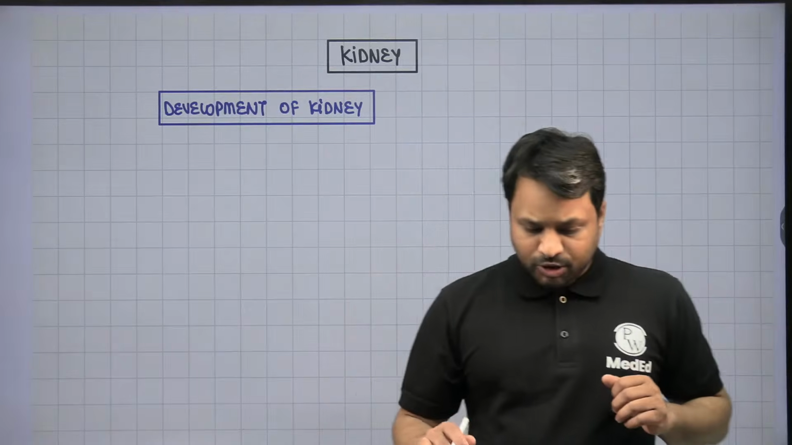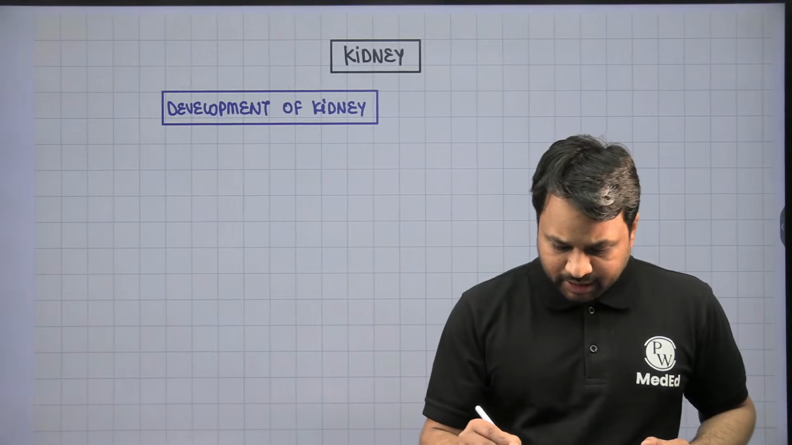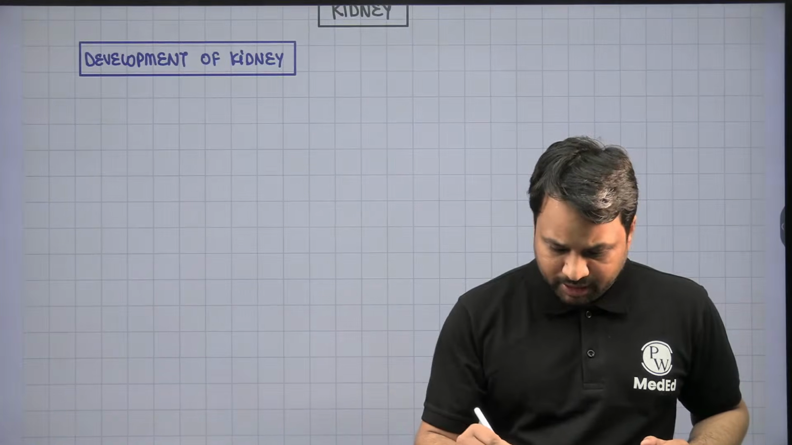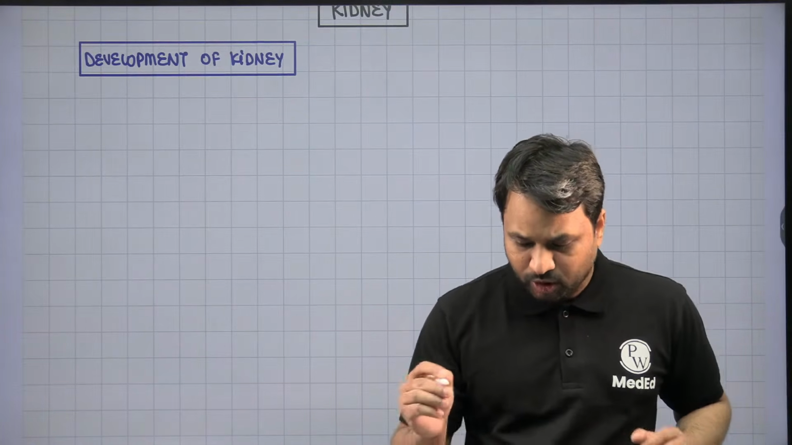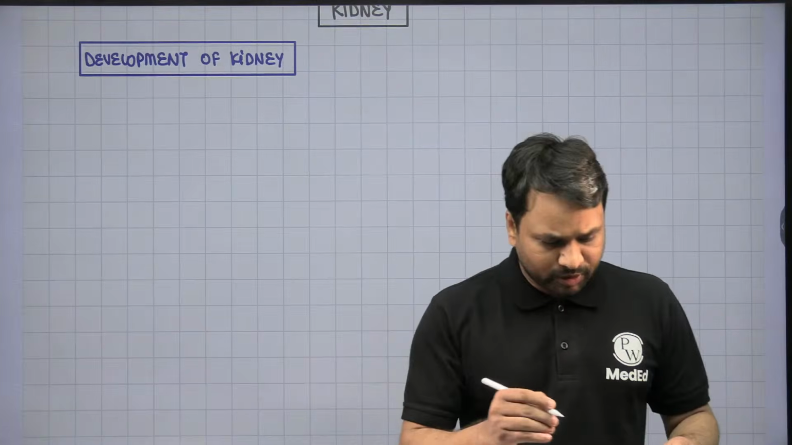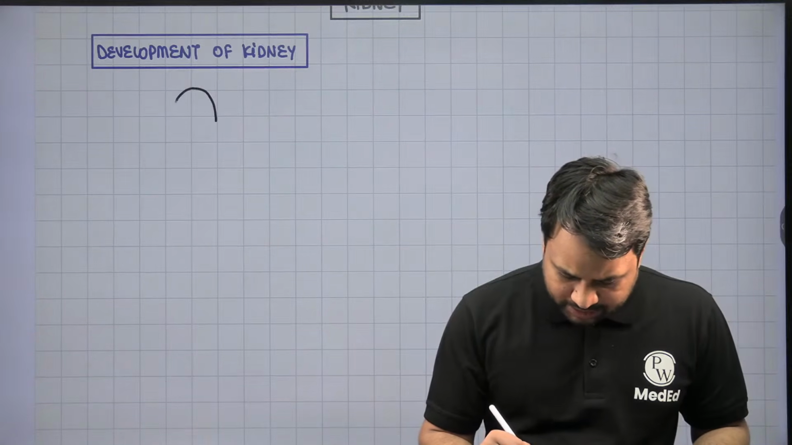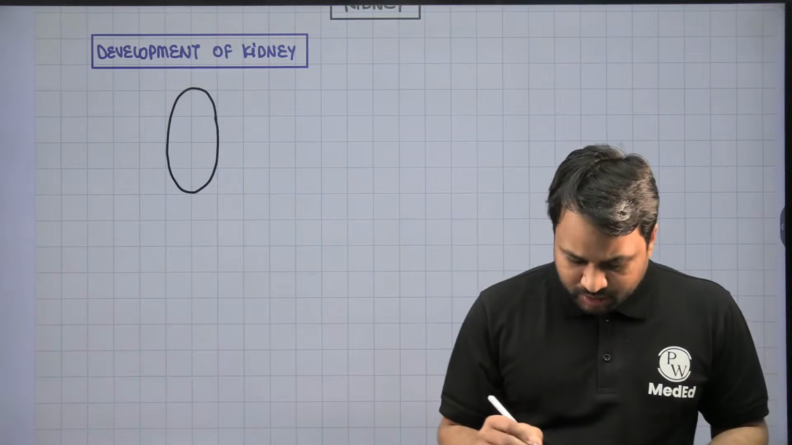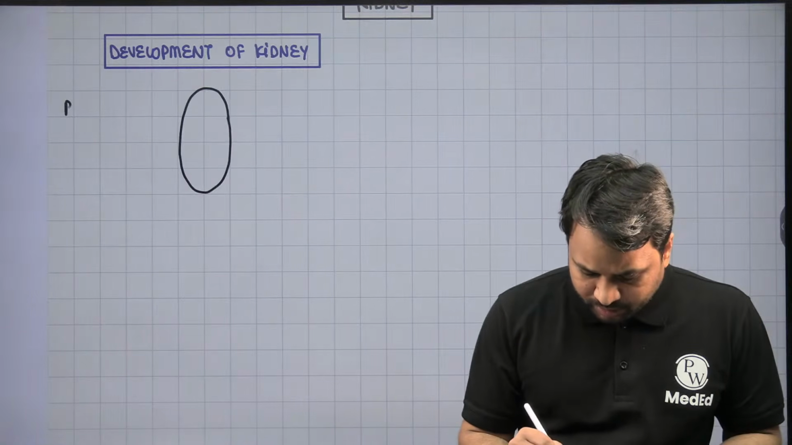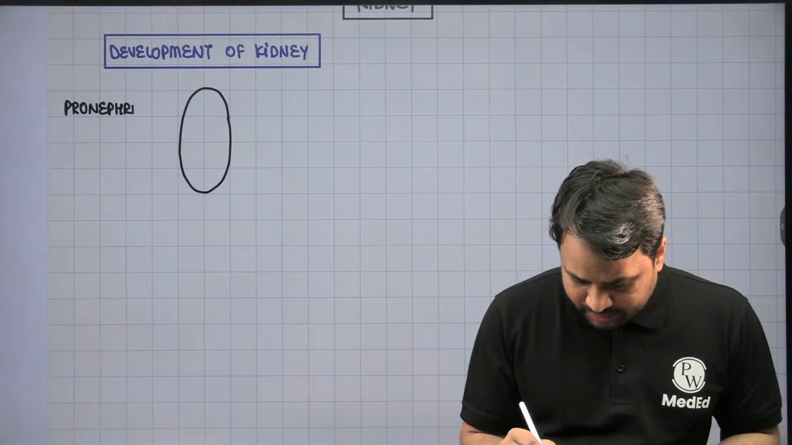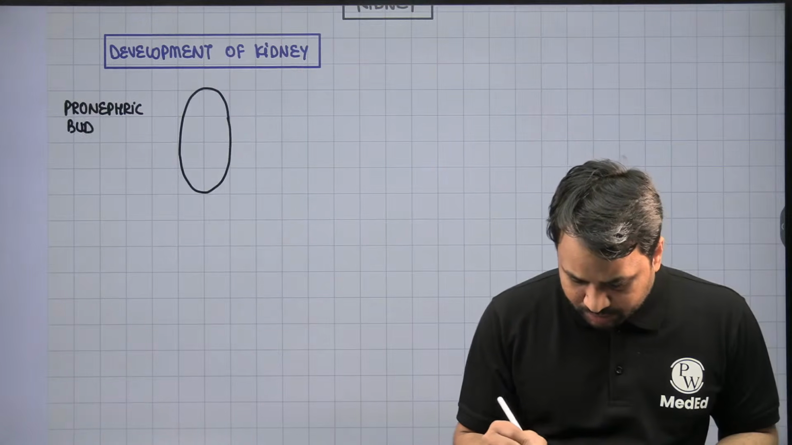All right, chalo. So when you talk about the development of the kidney, the development starts from an embryonic bud, and that embryonic bud is what we call the pronephros. Okay? So initially the development of the kidney will start from a bud which is called the pronephric bud. Now take this as a representation of the pronephric bud. This is what we call the pronephric bud.